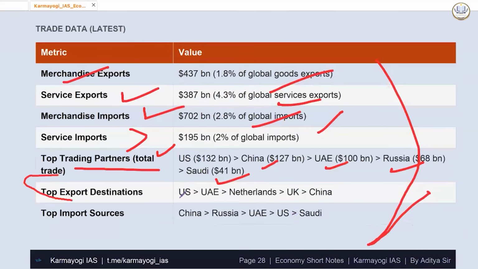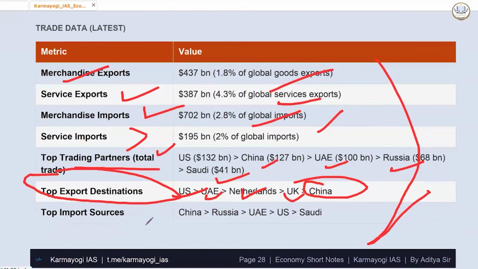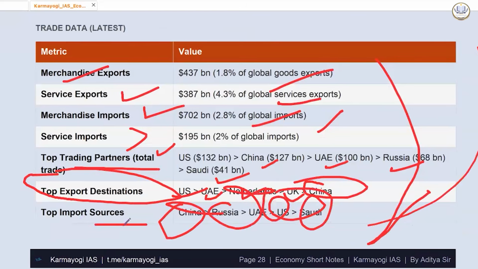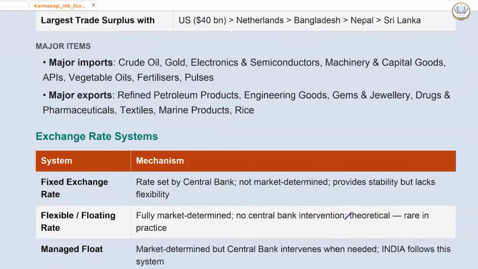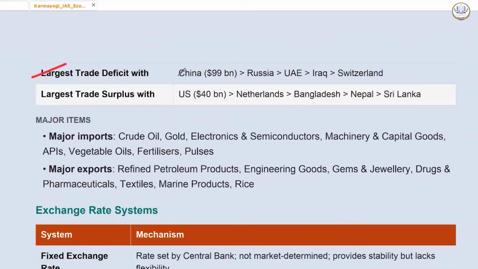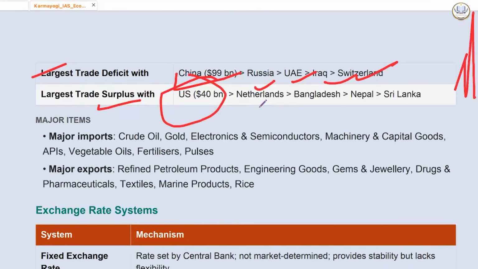In terms of top export destination, at the top is USA because of IT, then UAE, Netherlands, UK and China. Top import sources: China number 1, Russia, UAE, US and Saudi. These facts are very important for prelims. Largest trade deficit with China, then Russia, UAE, Iraq, Switzerland. Largest trade surplus with US. That's why Donald Trump is putting all these trade barriers and increasing tariffs. Then Netherlands, Bangladesh, Nepal, Sri Lanka.